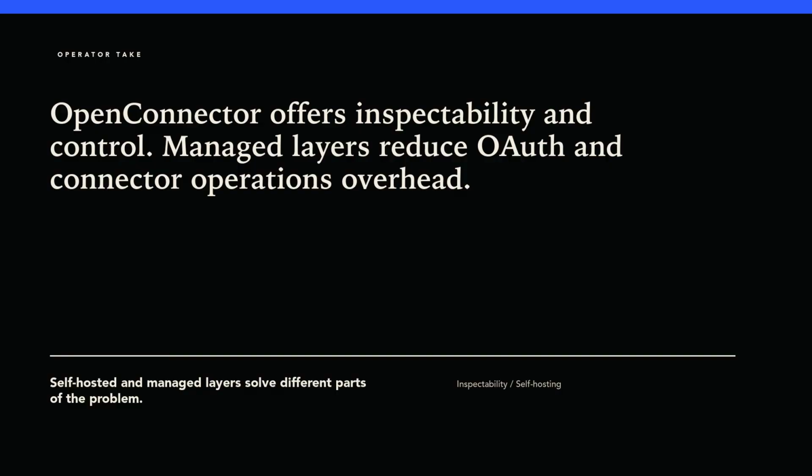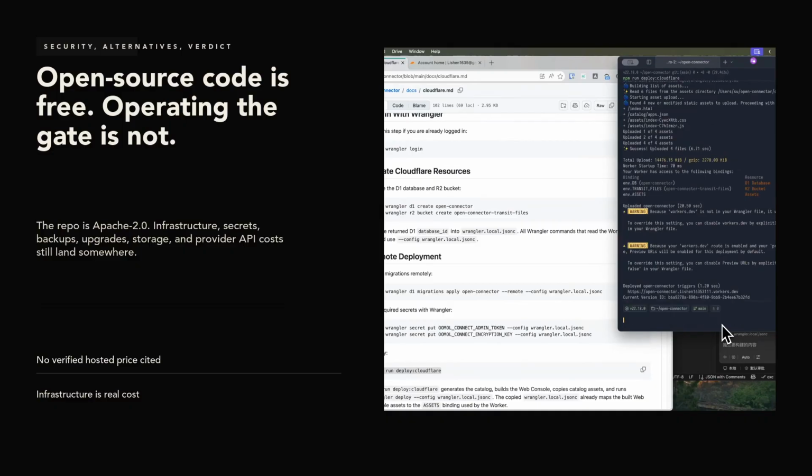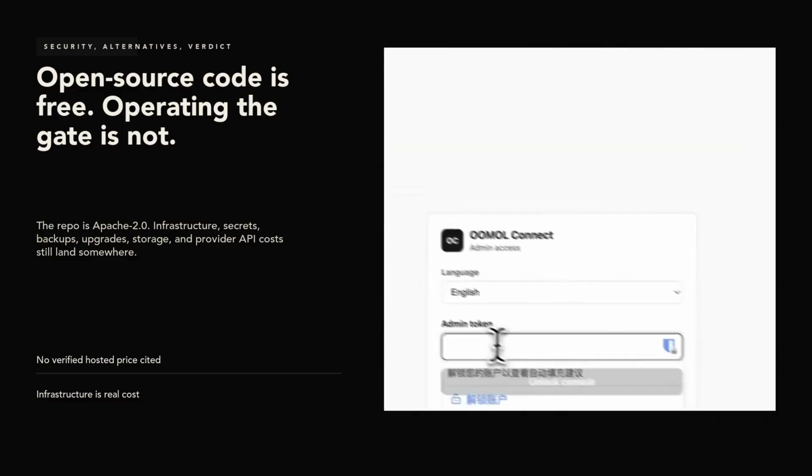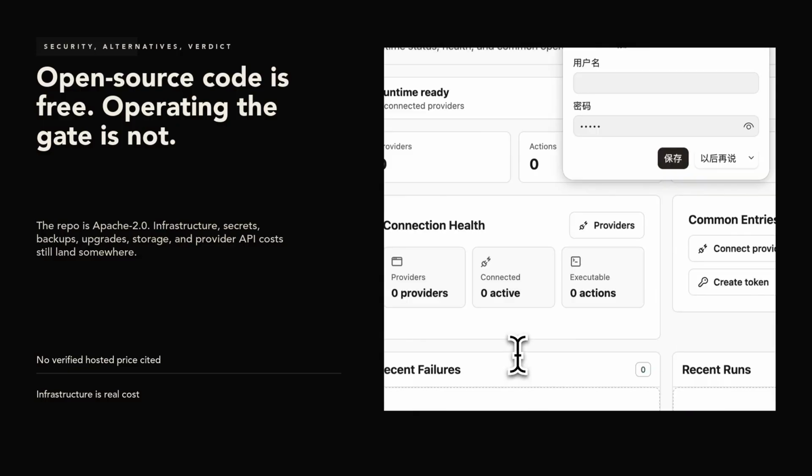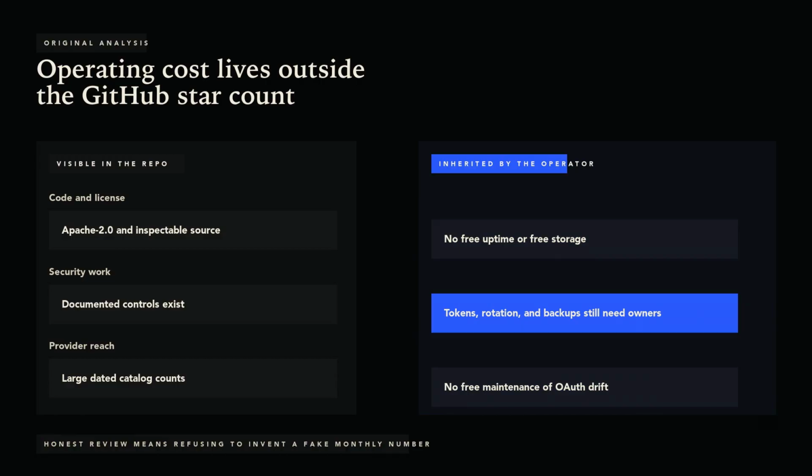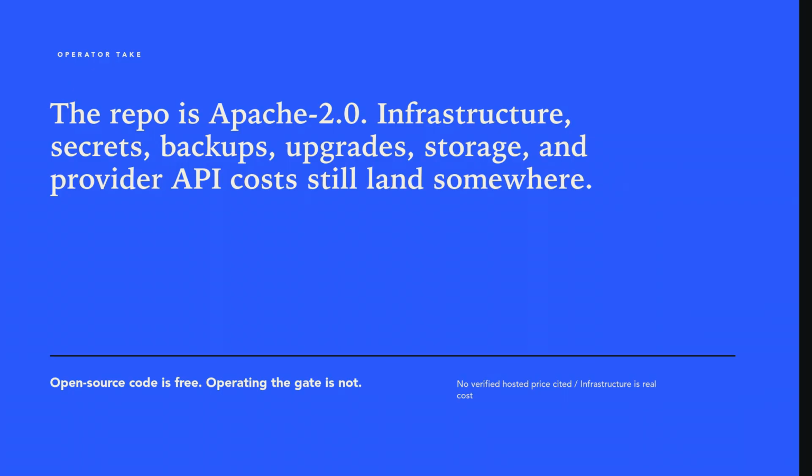My verdict: OpenConnector is compelling for technical teams that need agent integrations, want the credential boundary under their control, and can own OAuth apps, policies, upgrades, storage, and incident response. The runtime token and connection grant model is real, and the multi-interface architecture is more substantial than a simple MCP adapter. Do not use it because open source sounds automatically safer.